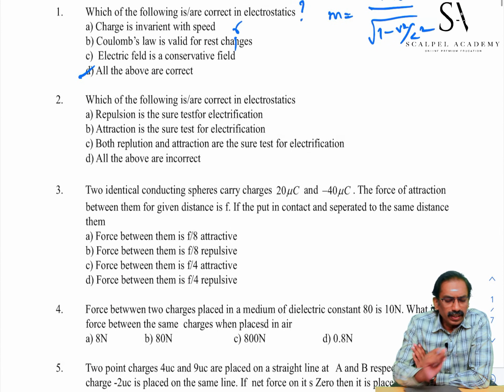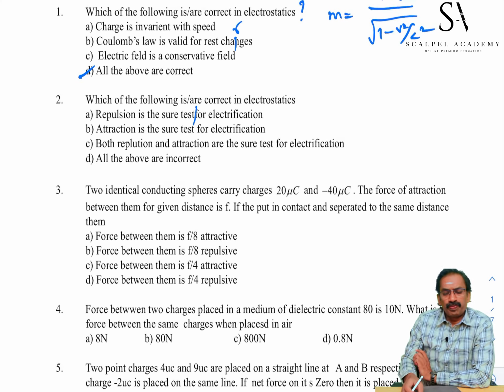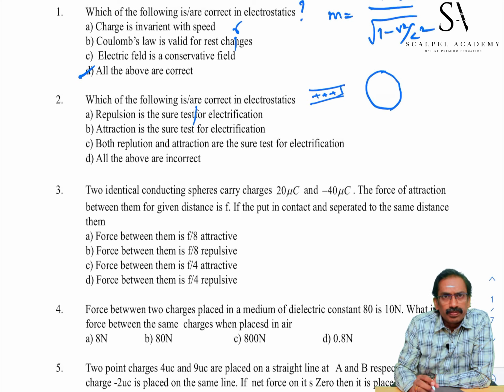Which of the following is correct in electrostatics? Repulsion is the sure test. Repulsion is a sure test for electrification. Attraction cannot be taken as a sure test. Let us see how. If you bring a positively charged body, this rod, near to a neutral body,